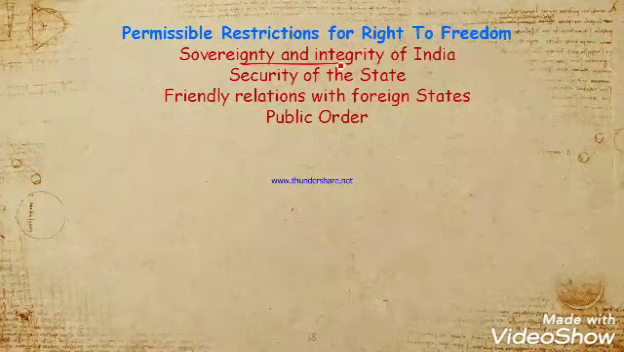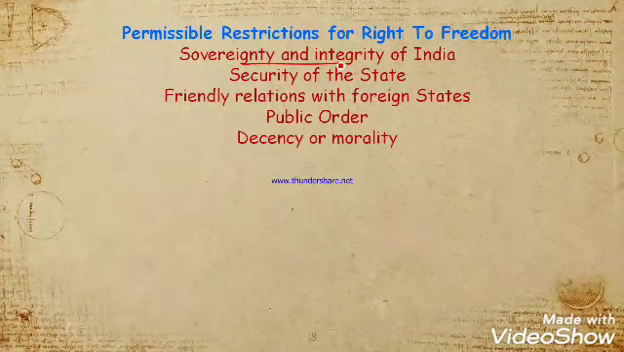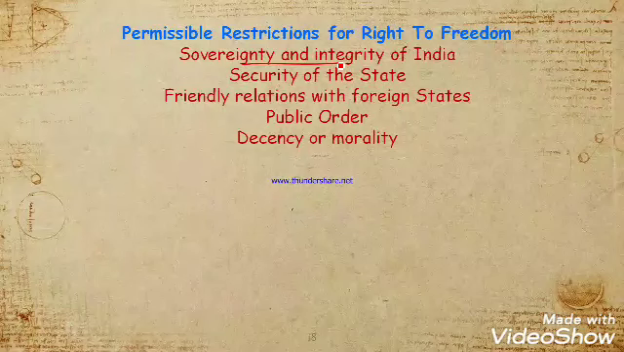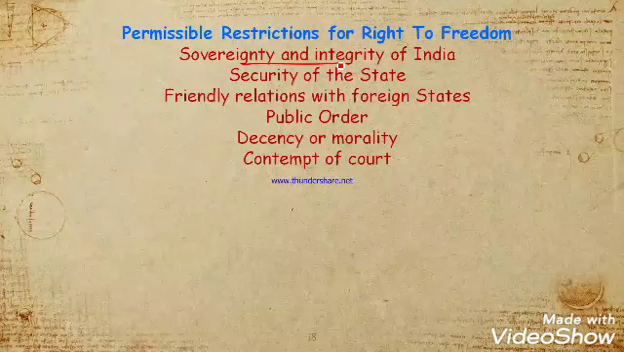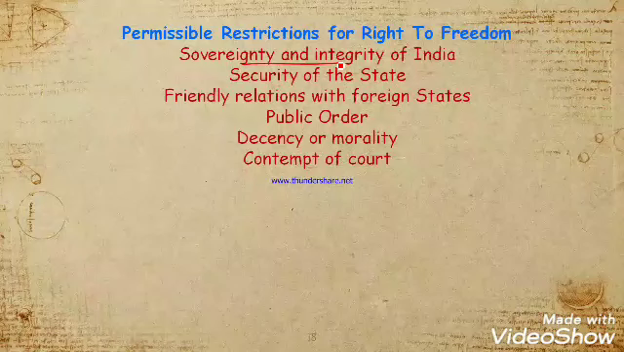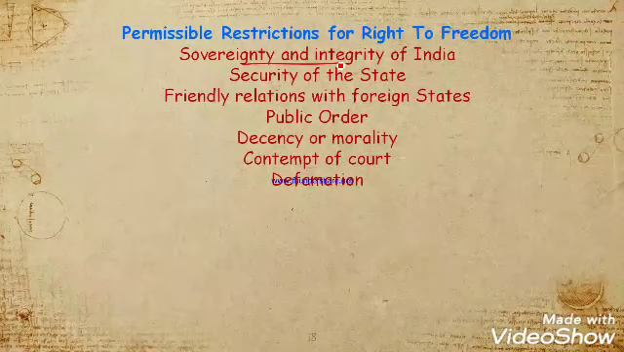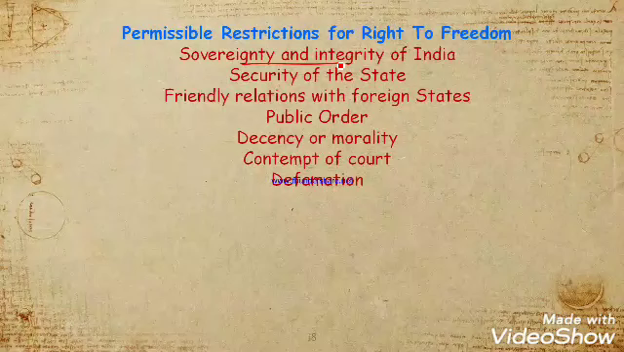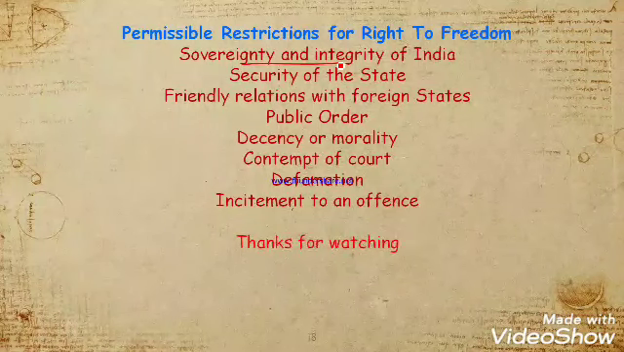The fourth one is public order, when your right to freedom can be infringed. The fifth one is decency or morality, which you are going to write down in the comment section. The sixth one is contempt of court, when there is a court order in a particular area that should impose on the right to freedom of movement. And the next one is defamation. Defamation basically means harming the reputation of another person. It means there are some areas, like contaminated areas, where you cannot move. Okay. The last one is incitement to an offence.